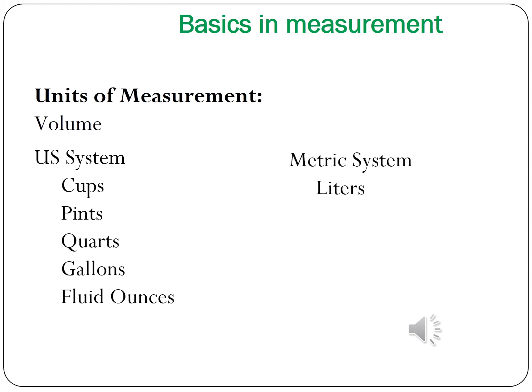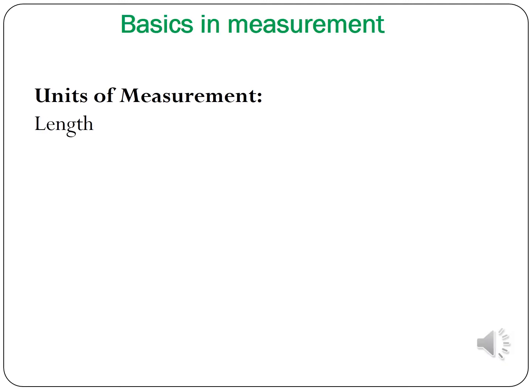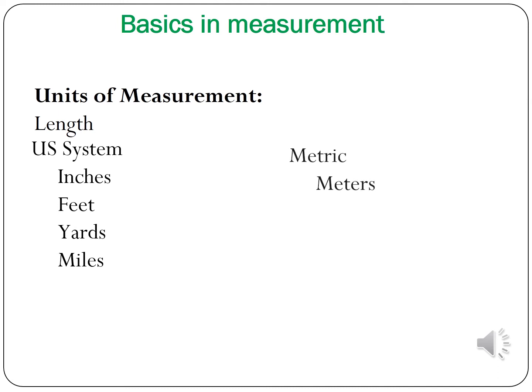In this, the units of measurement for volume in the US system and the metric system are given. For the US system, cups, pints, quarts, gallon, fluid ounce, and in the metric system it is liters. The unit of measurement for length in the US system is inch, feet, yard, miles, and for the metric system it is the meter.